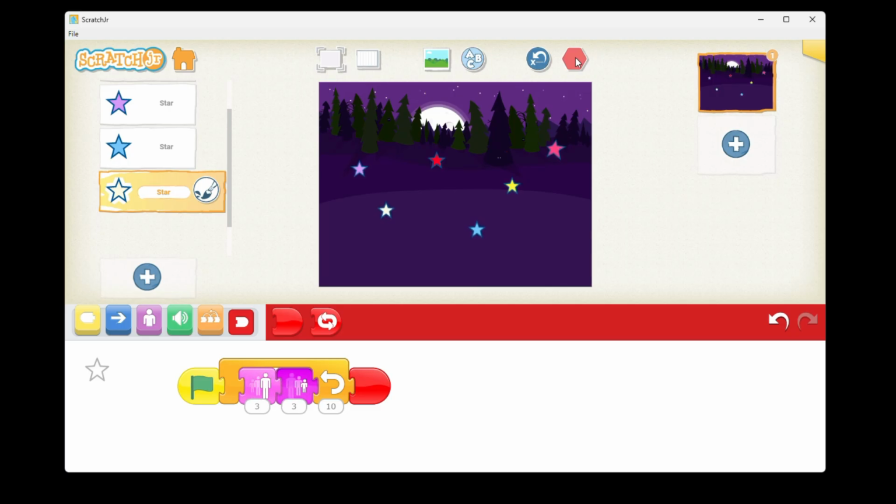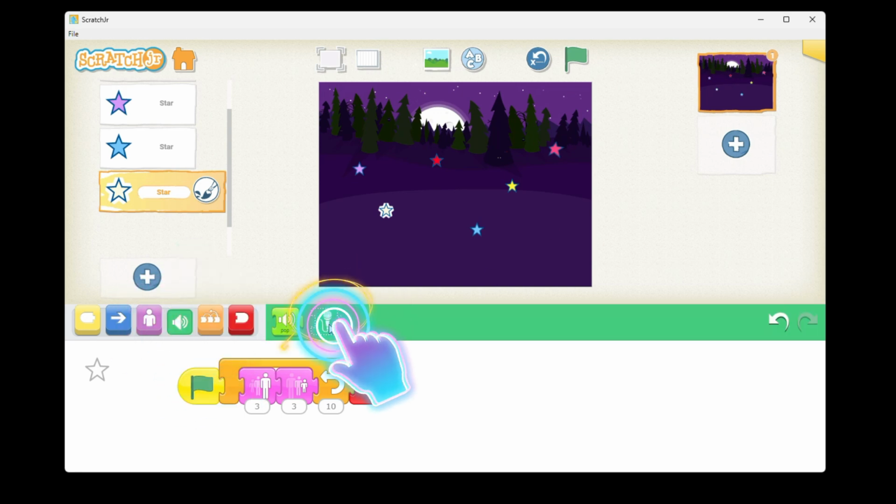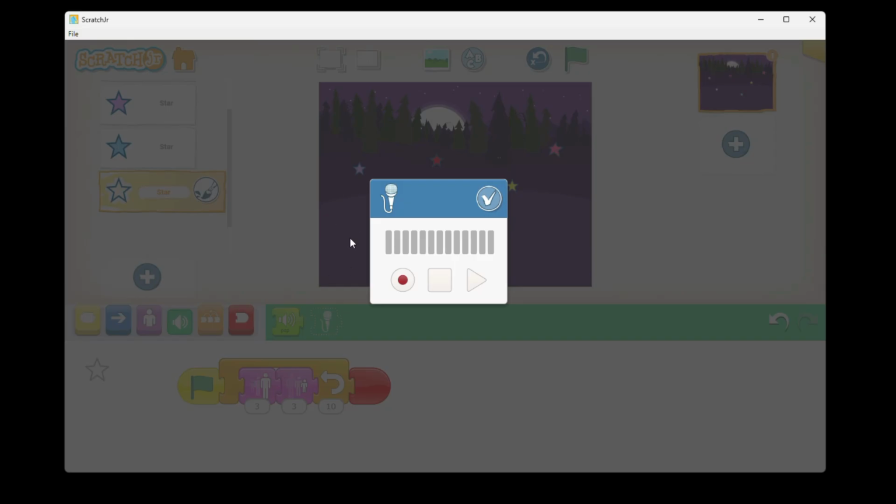with different colors. Now you can add your own voice too. For that purpose you have to go to the sound block. Then what you have to do is go to record sound. Then this window will open. Again you can play some music there. Okay, I have a piano, then I will do that. Okay, fine, I'm recording this.